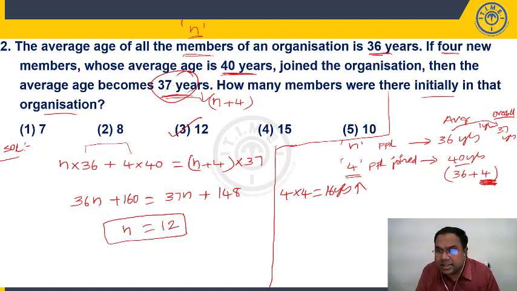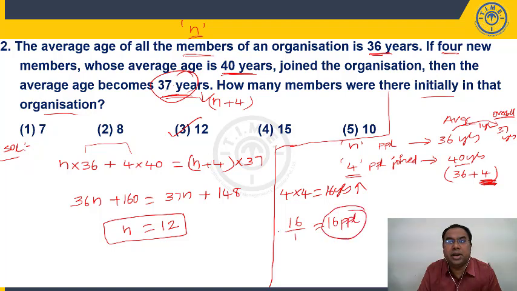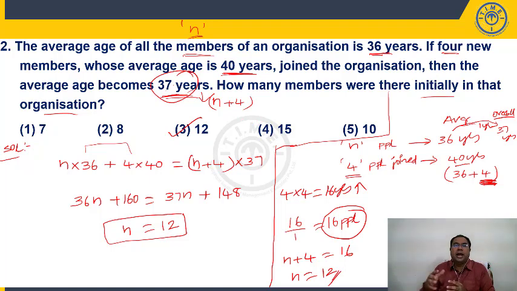Now see here, the average instead of 36 has become 37. That means the average has increased by 1, so each member in the group has increased by 1. This 16 years, if you give 1, 1, 1, 1, you can give to how many people? 16 people. So there are 16 people in the group now, when I'm adding these 4. That means n plus 4 is 16. So initially how many people? 16 minus 4, it has to be 12 people. Third option. This is the alternative approach.